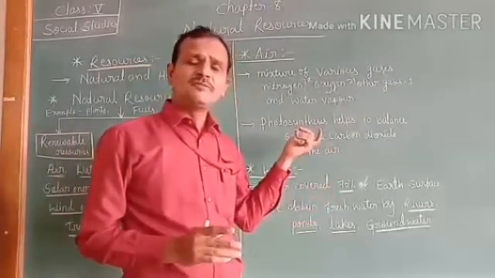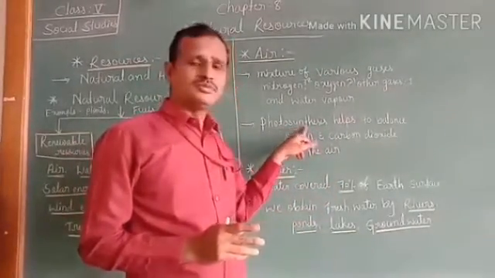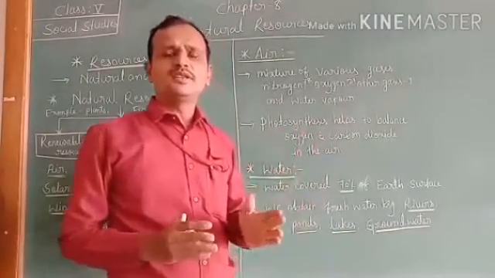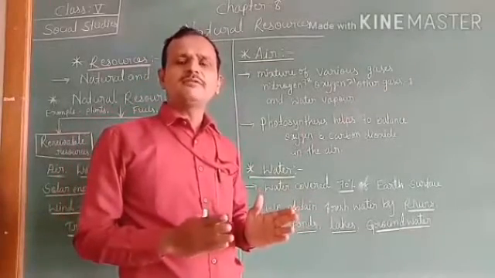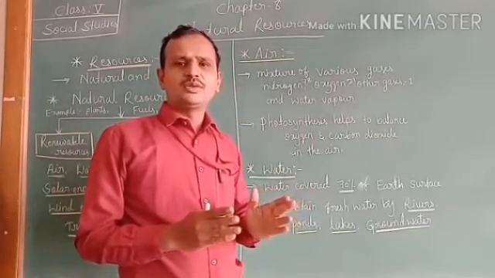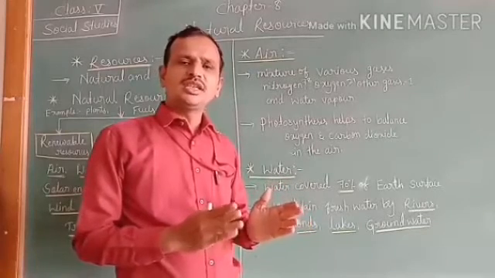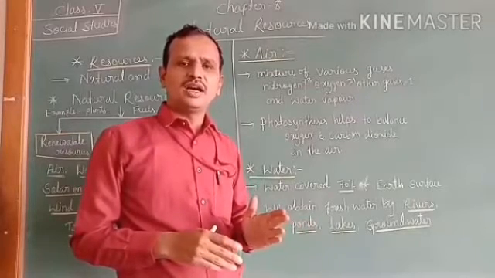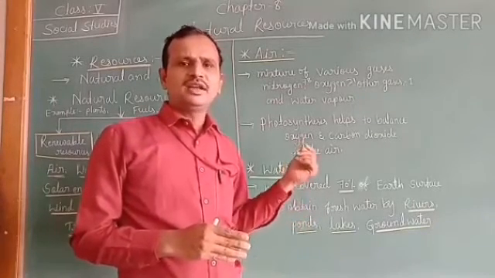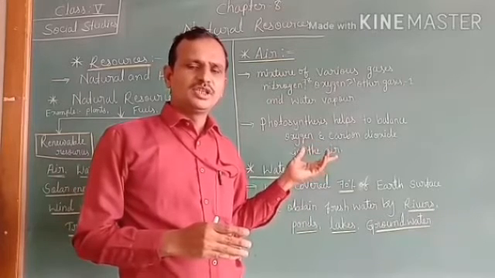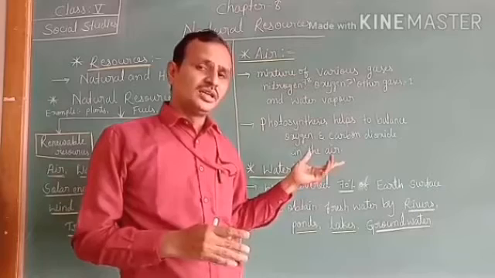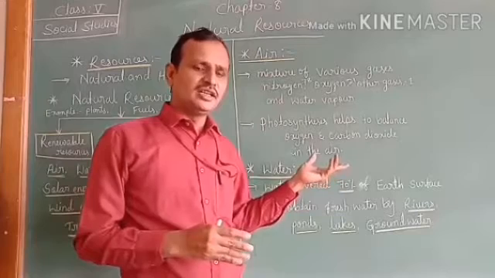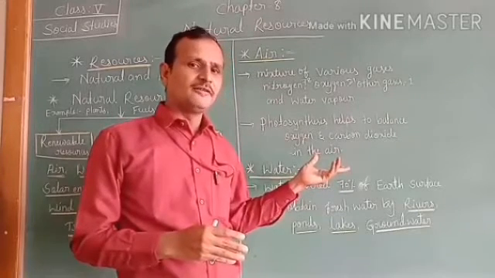Photo means light, synthesis means food. It is a process in which plants take sunlight and water to prepare their food. I repeat once again, children: plants take sunlight and water to prepare their food. This process is called photosynthesis. During this process, the plants release oxygen into the atmosphere, into the air, and absorb carbon dioxide.